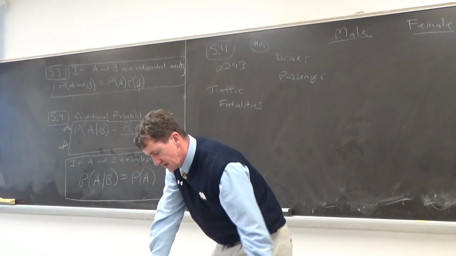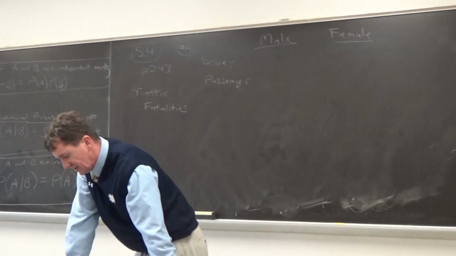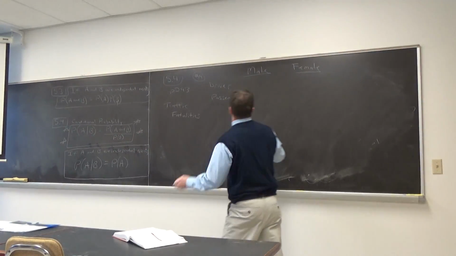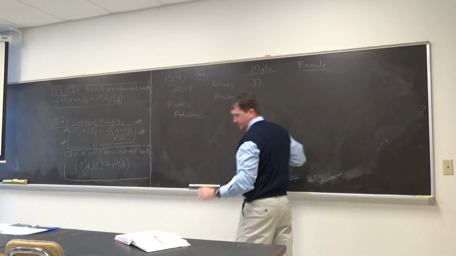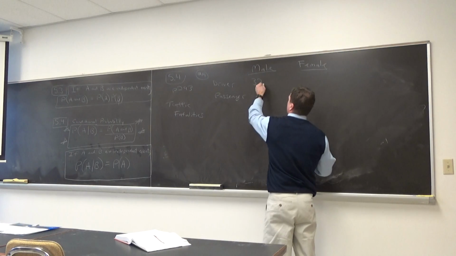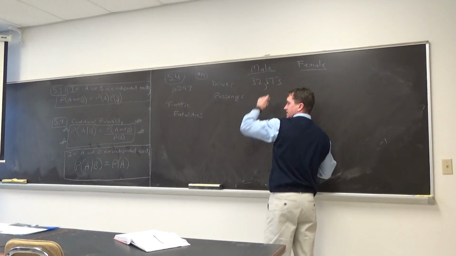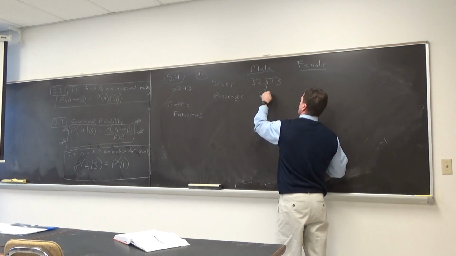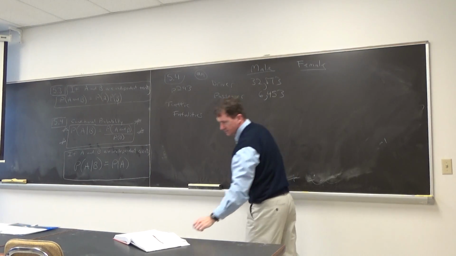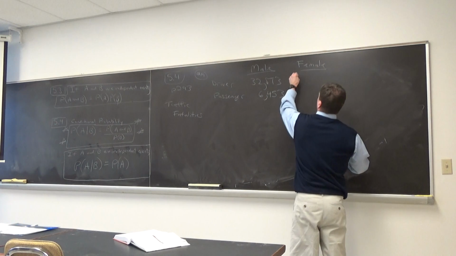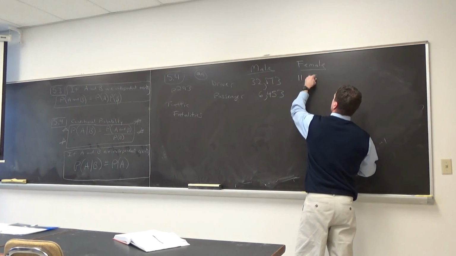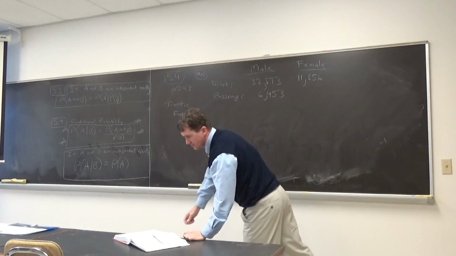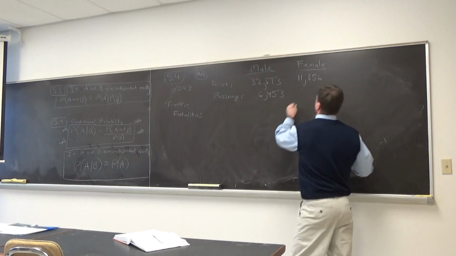The source, everyone, is the National Highway Traffic Safety Administration. Our friend used to work there, actually. 6,450. 11,856. 6,363.